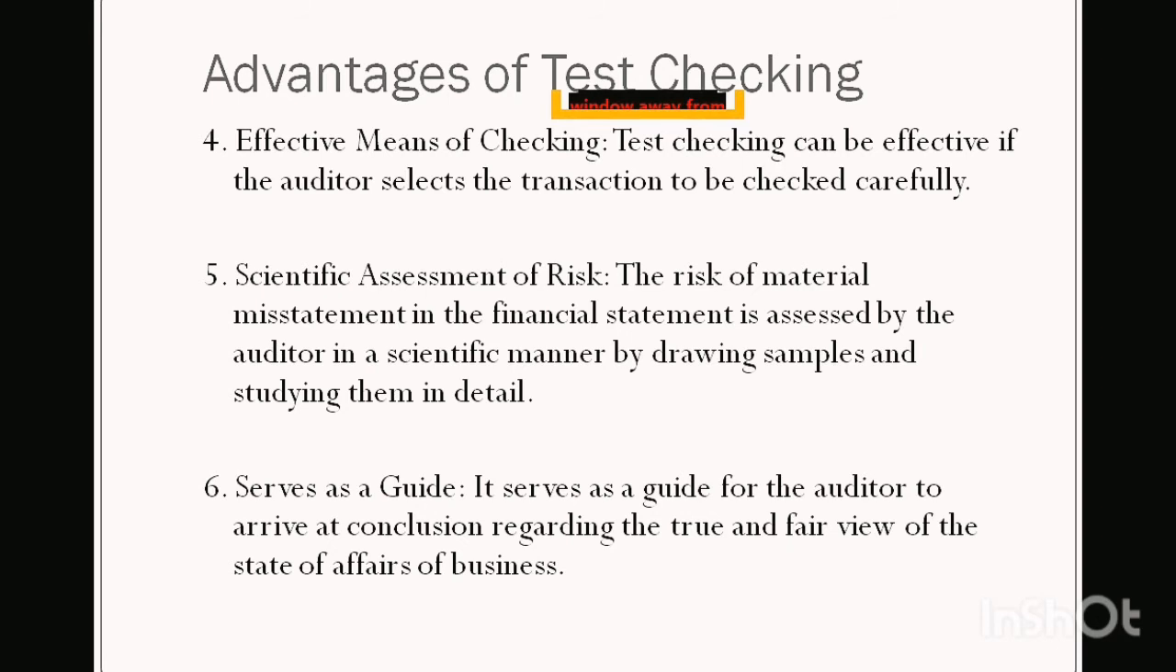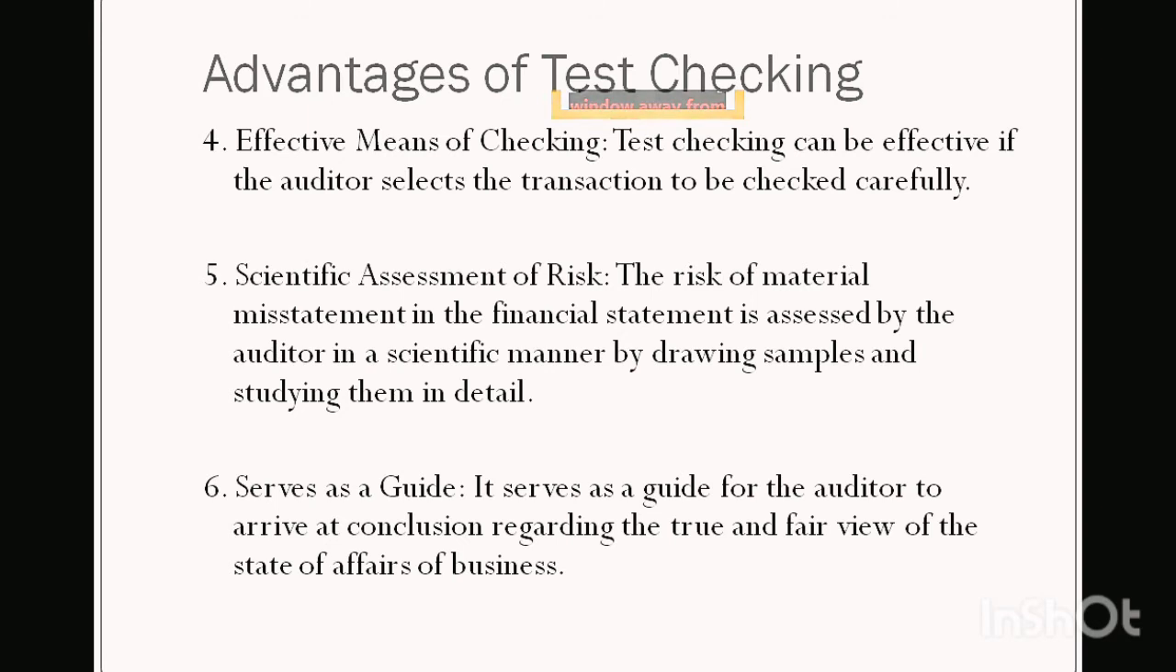Point number 5, and the most important point of test checking, is that test checking has to be done based on some type of scientific assessment, scientific formula, scientific tables. Normally when test checking is applied, these things are taken into consideration by the auditor. The auditor doesn't randomly pick up any transaction based on his liking or his bias. He is applying his own experience at the time of selection of the sample.